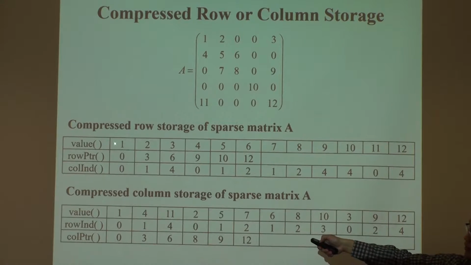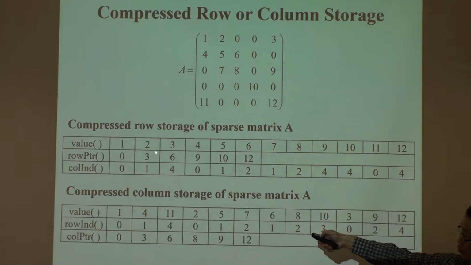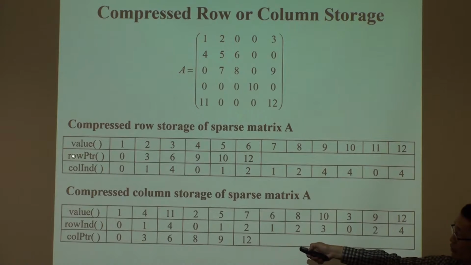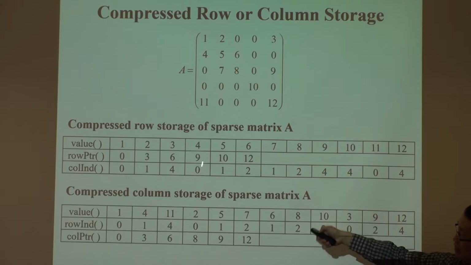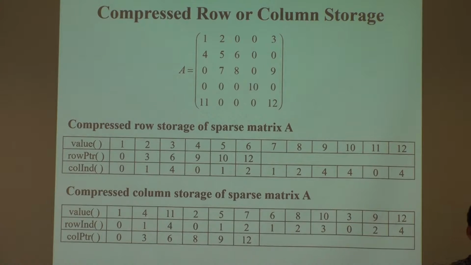You grab the first value with column index 0, the second with column 1, the third with column 4. Now you have finished, and you jump to the next row pointer. This 3 tells you that the following column indices, 4 and 0, belong to the second row.